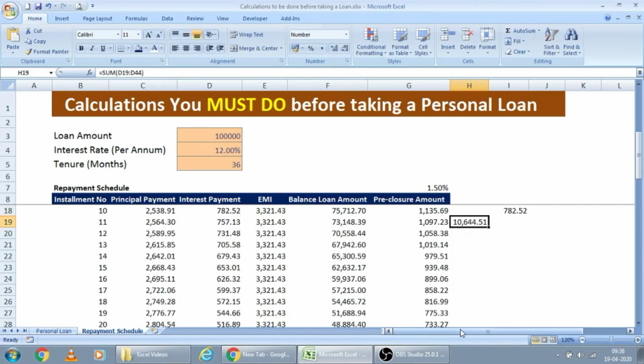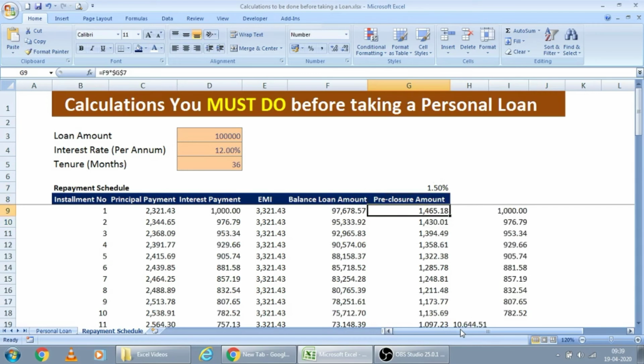So around 10,600 you are paying as interest in the remaining tenure. So if you think it will be useful to pay the pre-closure amount now itself and avoid the future interest, you may proceed with pre-closing the loan.